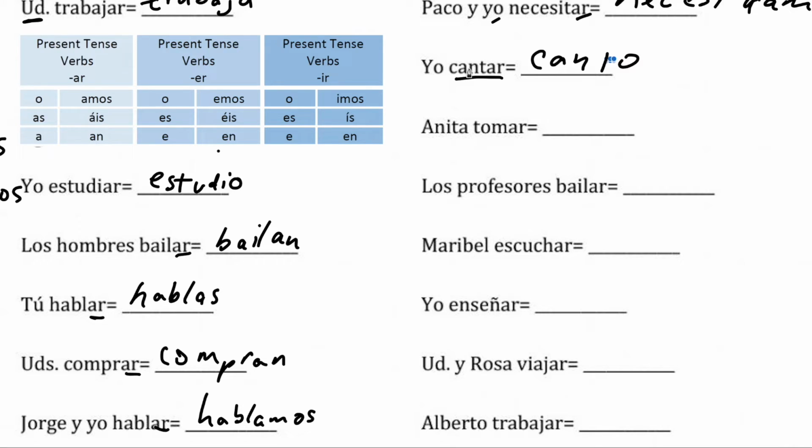Anita tomar. She takes. What does she take? We don't know, but we can conjugate that to Anita toma. Los profesores bailar. The professors, what do? They dance. Maribel escuchar. What is Maribel doing? She is listening. Escuchar.